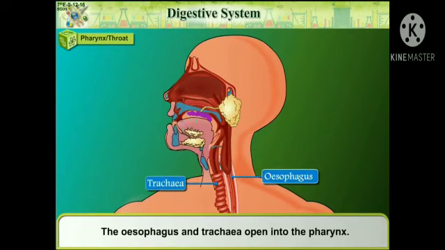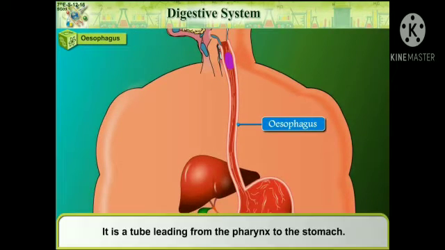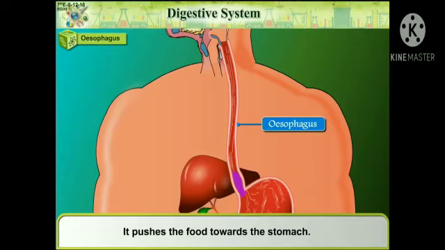Pharynx. The esophagus and trachea opens into the pharynx. The esophagus is a tube leading from the pharynx to the stomach. It pushes the food towards the stomach.